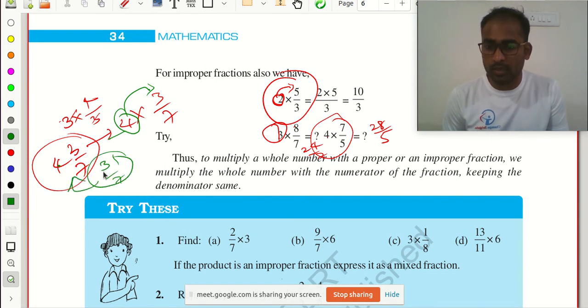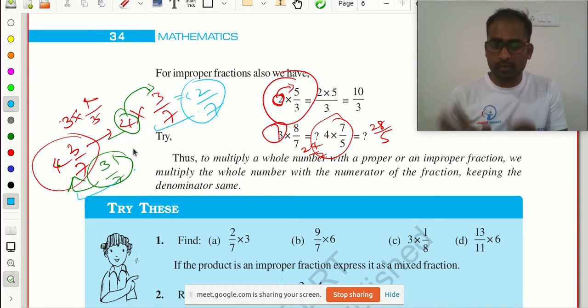Next, what is this fraction value? 4 into 3 by 7. For multiplication, here no sign is there, but here we are having a multiplication. So 4 3s are 12, 12 by 7. This and this two are not equal. So this is different and this is different. Mixed fraction is different. Here we are just multiplying a whole number with a fraction. Multiplying. But here we are not multiplying. Okay?